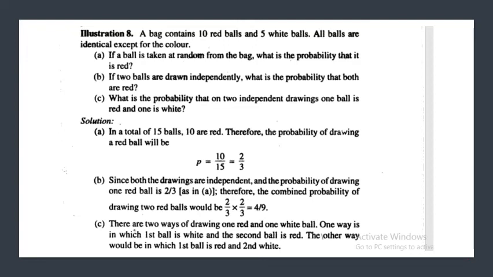The third part is, what is the probability that on two independent drawings one ball is red and one is white? So there are two ways of drawing one red and one white ball. One way is in which the first ball is white and the second ball is red. The other way would be in which the first ball is red and the second is white. Further, we will solve this problem in the next slide.